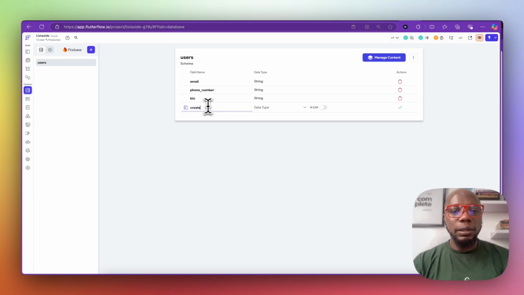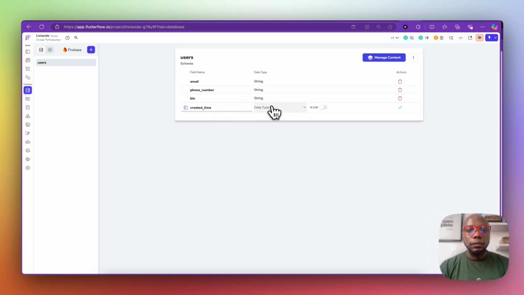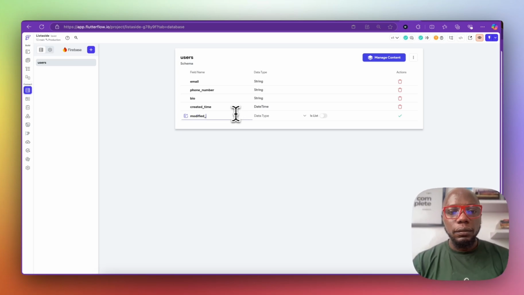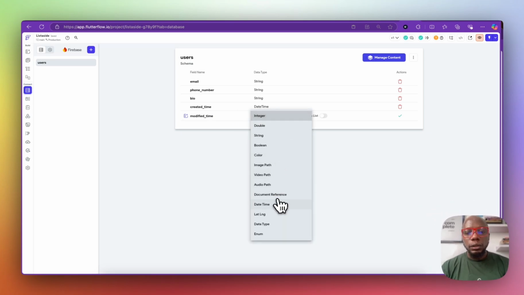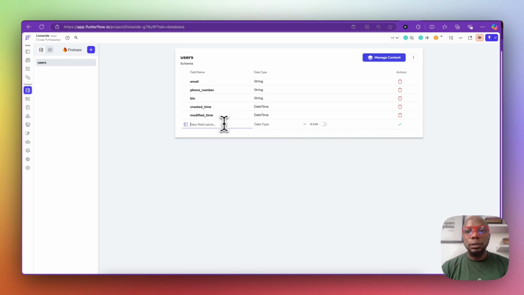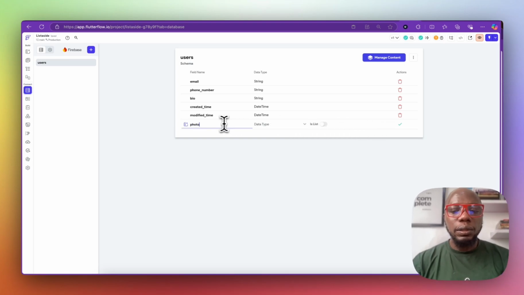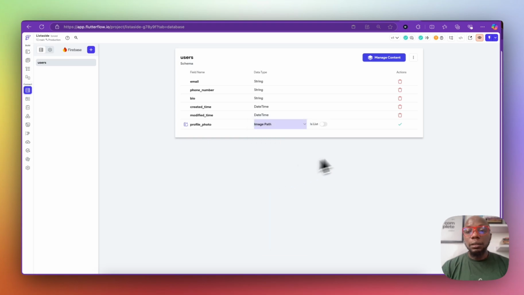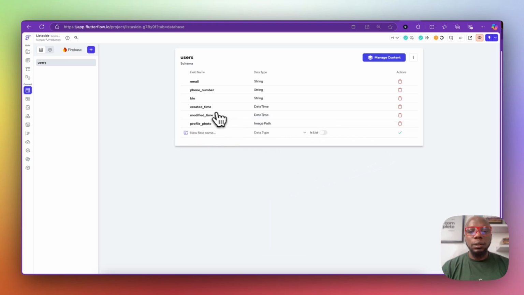Right, and then we're going to say created time, and that's going to be date time, and we're going to say modified time or date. So if a user decides to switch their profile, we can always modify it. So we're going to say profile photo. This is not very important for everything. It's mainly important for the agent who's going to be having their images or their listing on your platform.